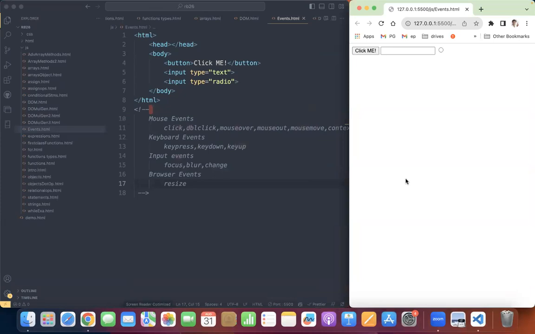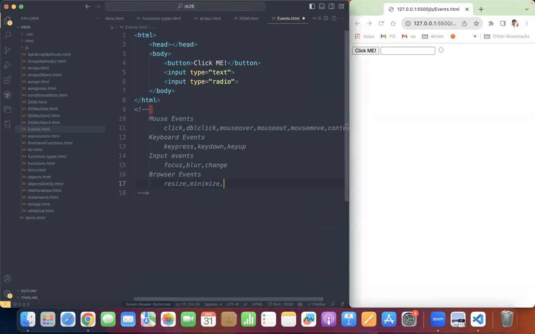So resize, minimize, whatever the spelling it gives you, maximize, and close. These are the different events for browser based elements. Apart from that, in the future, you may realize there are certain things called HTTP events. We may or may not go through this because ultimately we are focusing more on latest technologies.